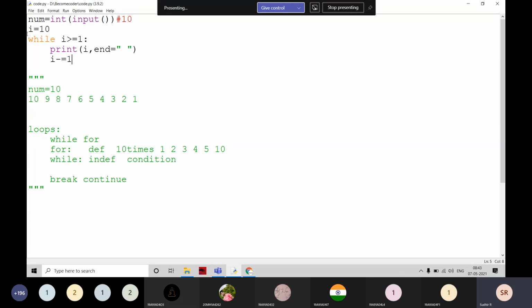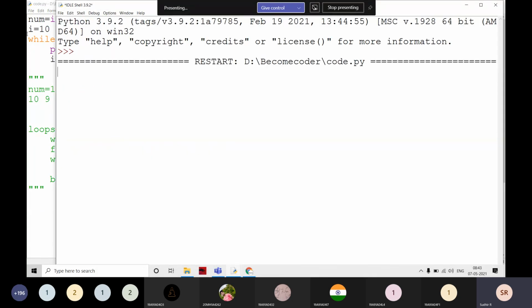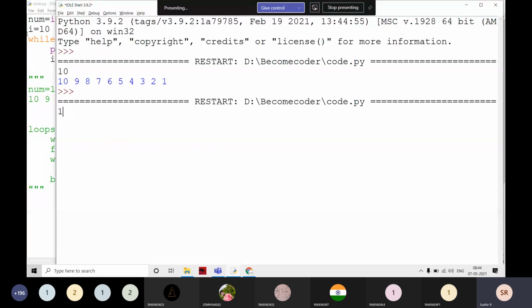Yes, for example, if I execute like this, if I give 10 here, the output is working perfectly. You are thinking like this, yes, it is working, no doubt about that. It is going to print from 10 to 1, and the output is coming perfectly, coming out of the loop. If I execute again and give 100, the output is again 10 to 1 only.